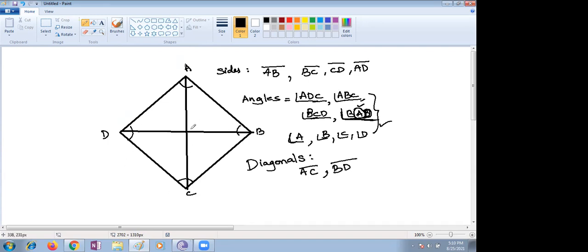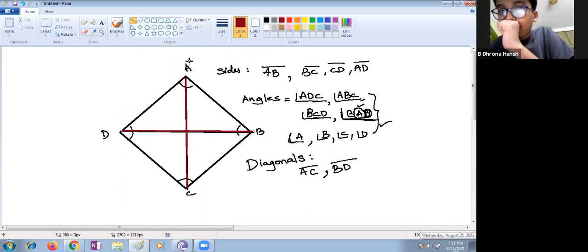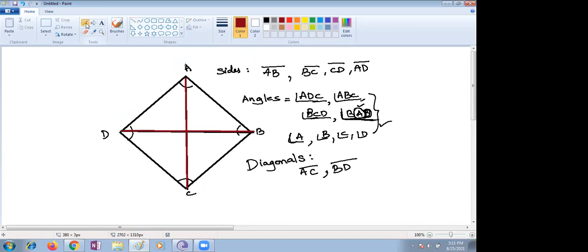One is A to C, another one is B to D. Let me draw with another color also. Children, you are not listening, Drona. Please listen here. See how many diagonals you are having here. Two, ma'am. Yes, two. Please listen, Drona.